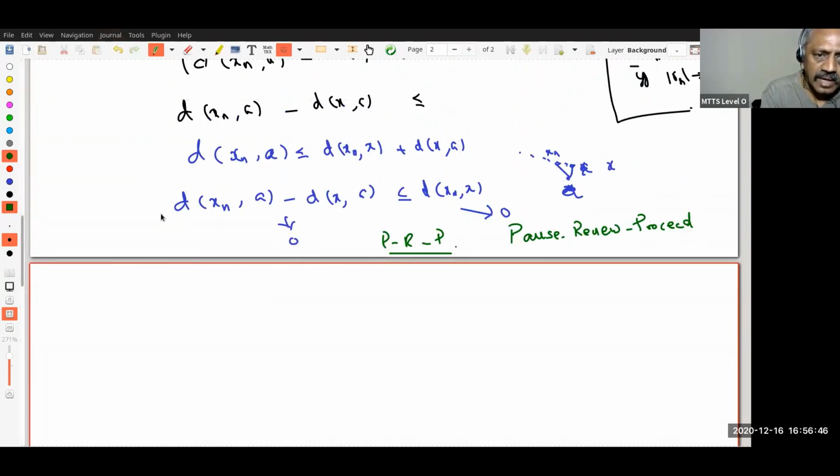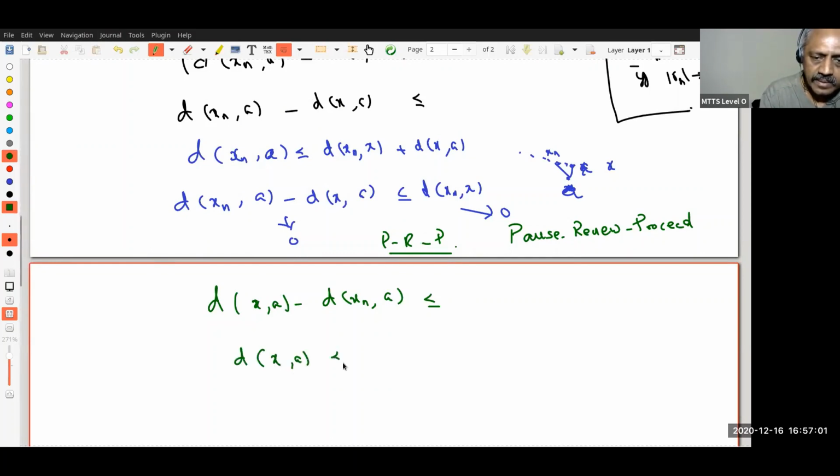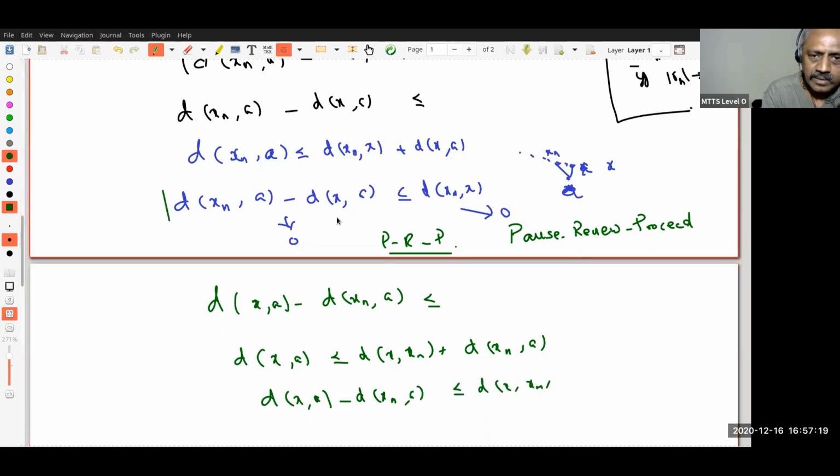And I proved only this one. You may ask what happens to d(x, a) minus d(x_n, a), because the absolute value of this must be one of these numbers. But this is again the same trick. What do I do? d(x, a) is less than or equal to d(x, x_n) plus d(x_n, a). You understand this? Therefore, d(x, a) minus d(x_n, a) is less than or equal to d(x, x_n). So actually we have proved in absolute value this is less than or equal to this. Okay.